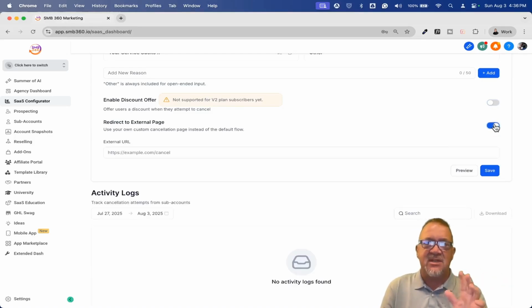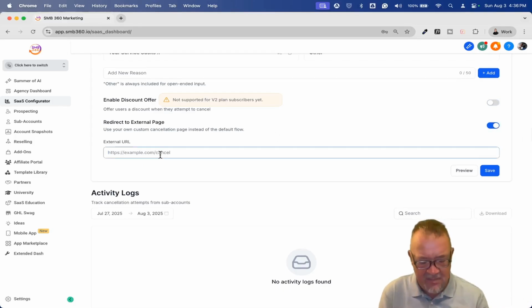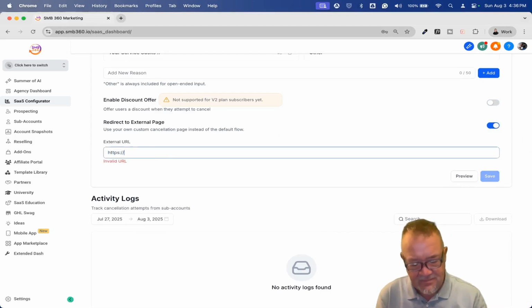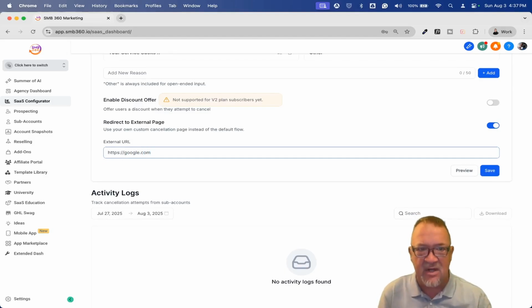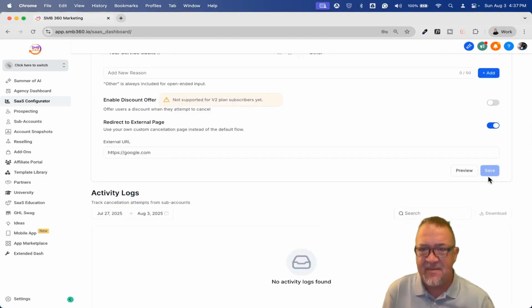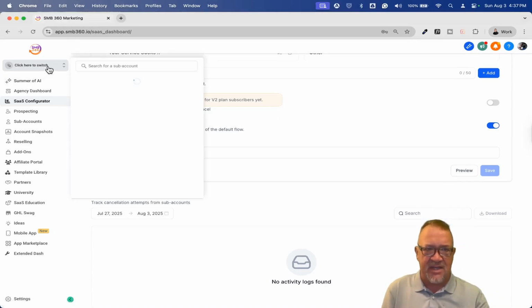Now, I'm just going to walk through this in theory. I didn't really want to build out a whole exit funnel for this one, but let's just say that if you wanted to, you can go to, I'm just going to go to Google, just had to go to a particular page and click save. So this right here is going to be the redirection page for this. So just to show you what this would look like.